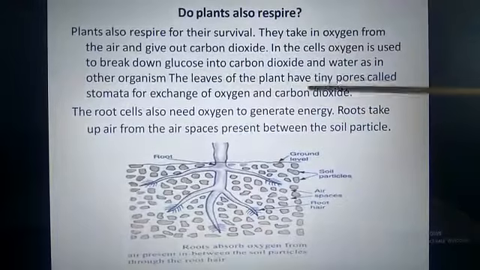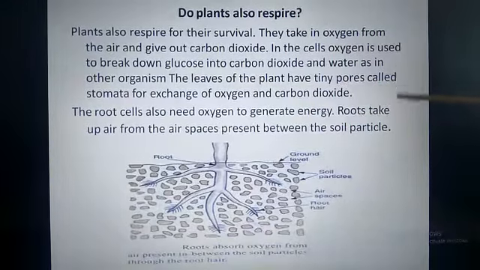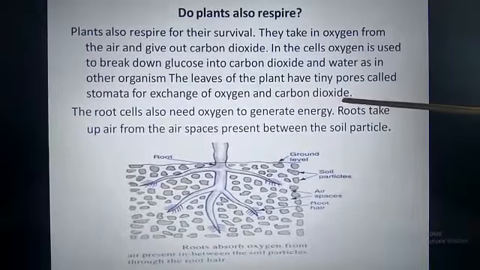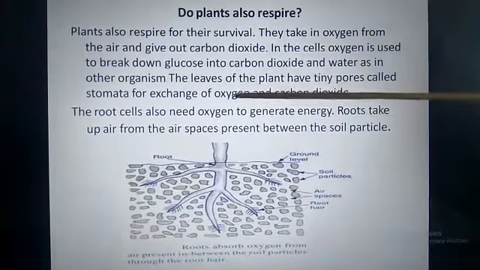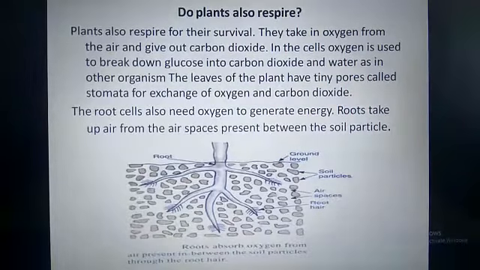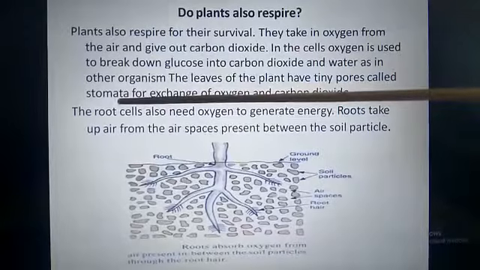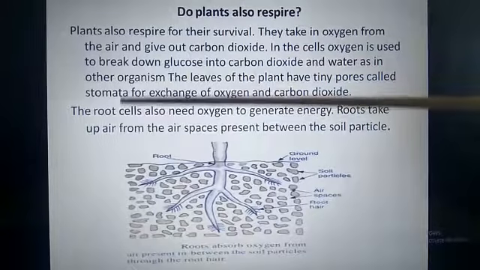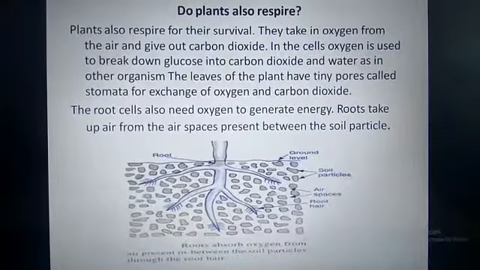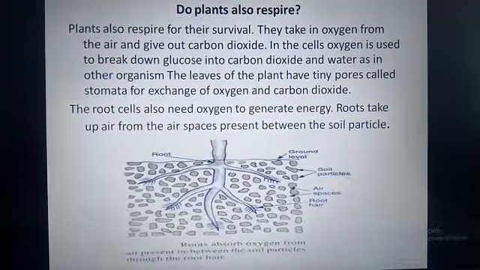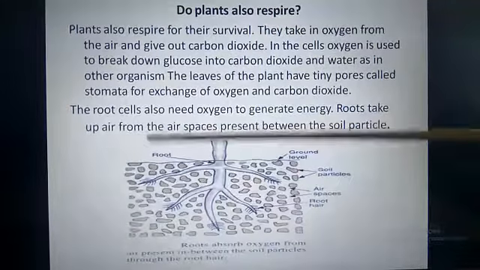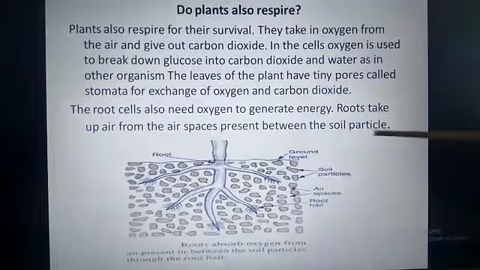The leaves of the plant have tiny pores called stomata for exchange of oxygen and carbon dioxide. So during respiration, the oxygen will move inside the plant through this stomata opening, and the carbon dioxide will move out through this stomata opening. Even the roots need oxygen to generate energy. Roots take up air from the air spaces present between the soil particles.